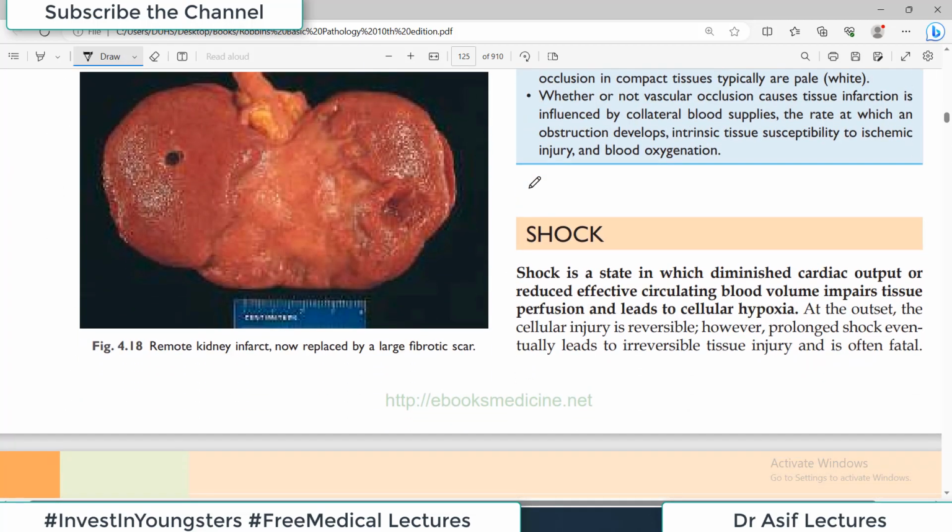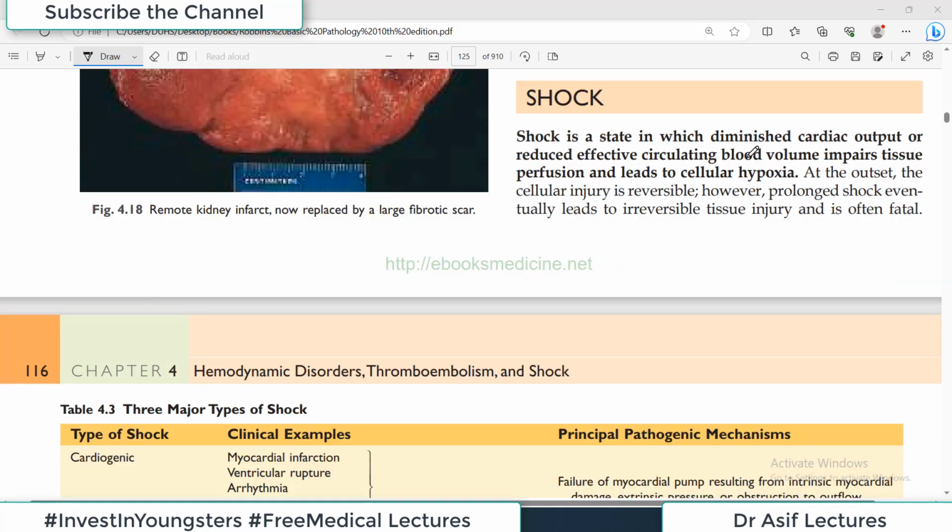Factors affecting infarct. Now I have to talk about the last topic of this chapter, and then the chapter is finished. And let's start our discussion about shock. Now, shock is a state in which diminished cardiac output or reduced effective circulating blood volume impairs the tissue perfusion and leads to cellular hypoxia. So shock की जो terminology है, it is kind of linked with the process of hypoxia. यानी there is oxygen depletion to the tissues, and that can be because of so many reasons.